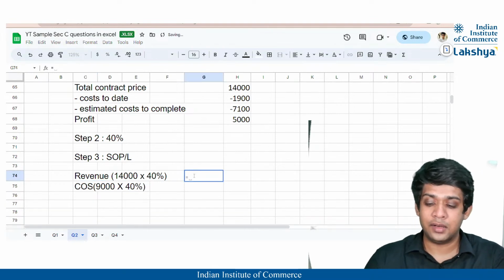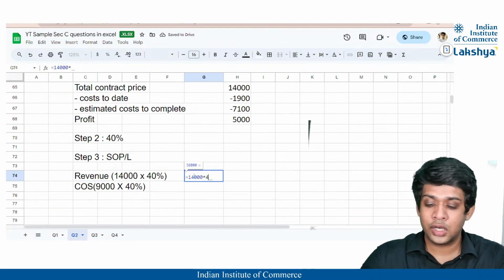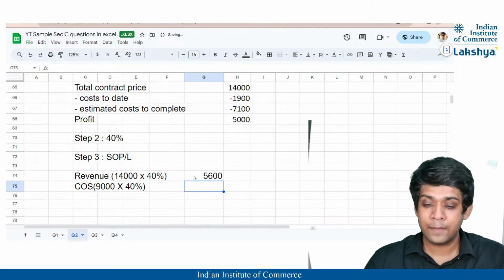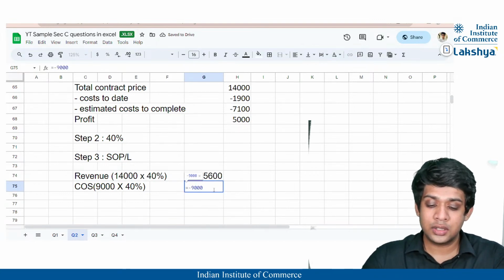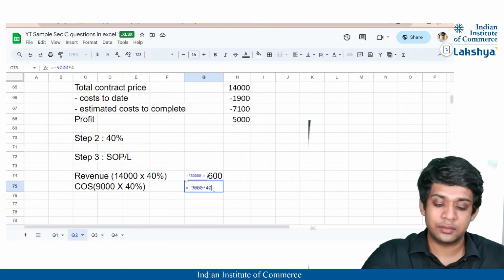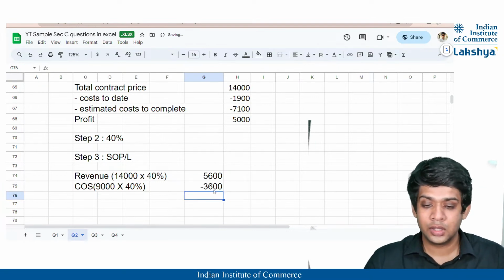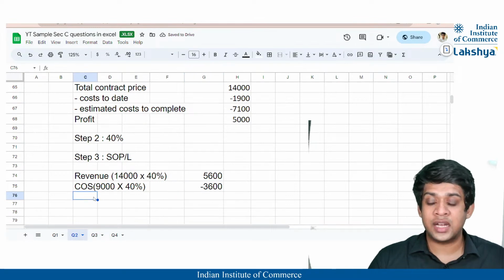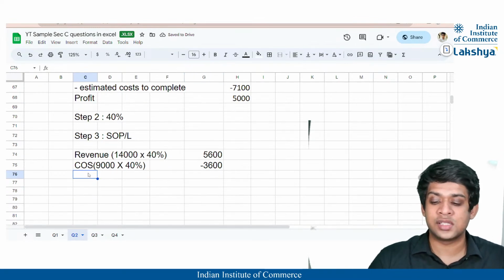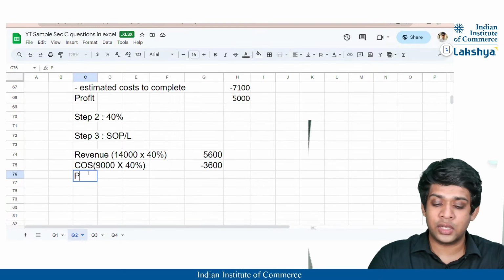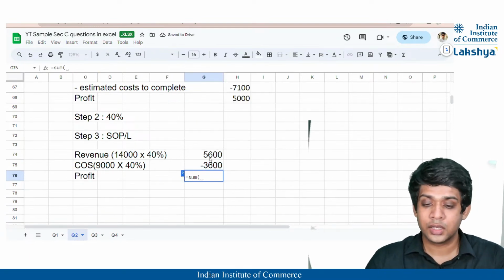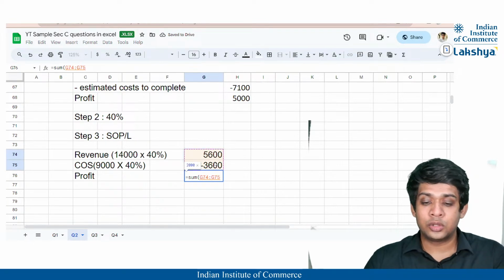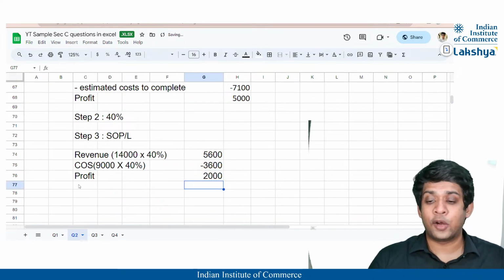So our revenue will be 14,000 into 40% and cost of sales will be 9,000 into 40%, correct? So cost of sales is 3,600 and revenue 5,600. Our profit for the year is going to be 2,000, correct? 2,000 is our profit for the year.